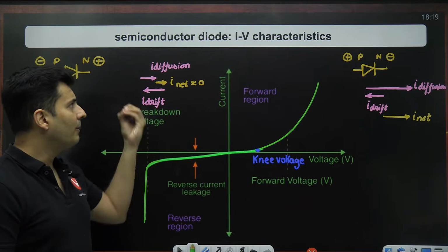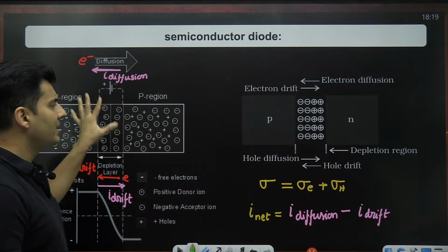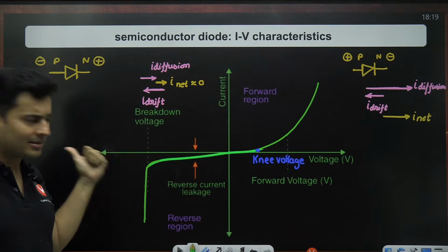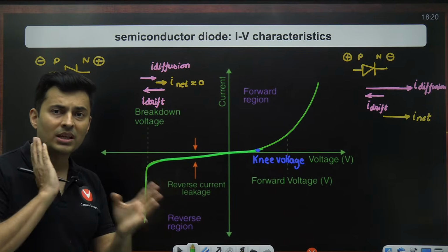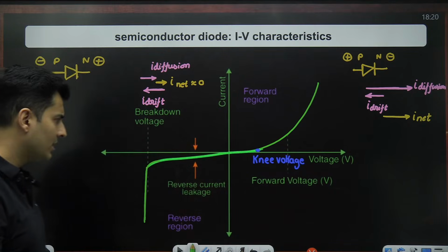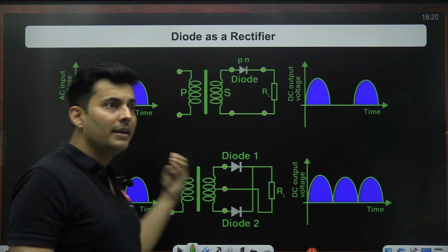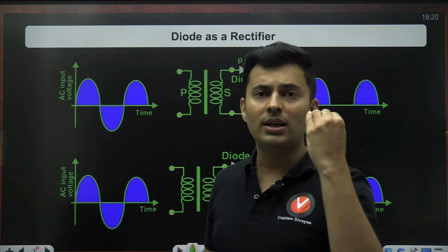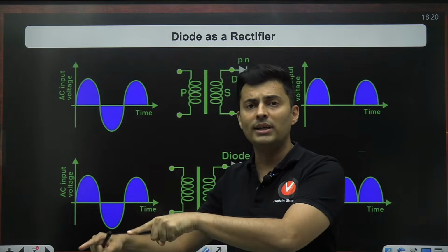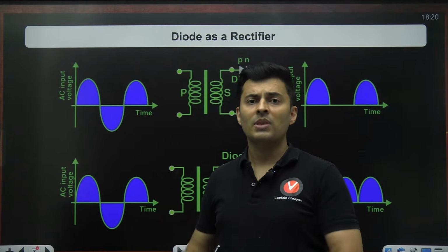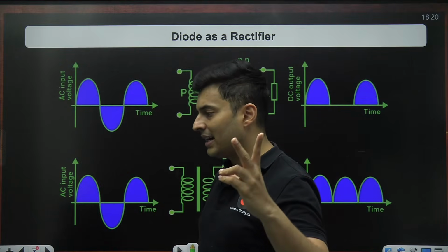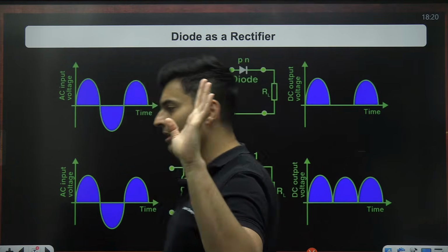So that is why we say a PN junction mainly conducts in the forward bias and blocks the current in the reverse bias until you reach the breakdown. That is why it is like a one-way traffic police who allows current only in one direction. This characteristic is used in making a device called a rectifier. A rectifier is a device which converts AC voltage into DC voltage, meaning bidirectional current into unidirectional current.